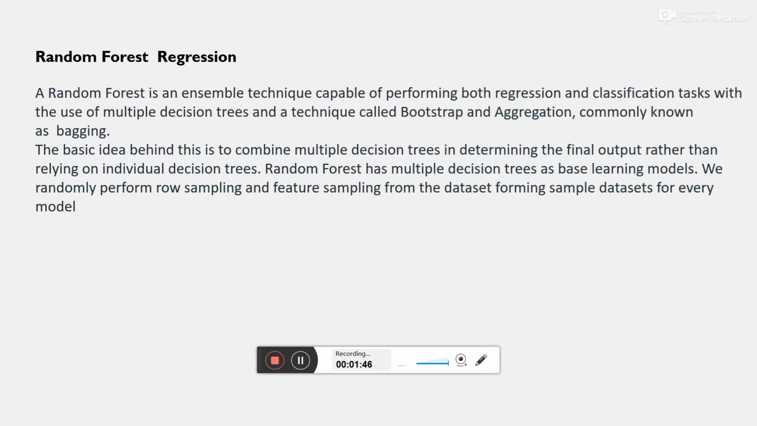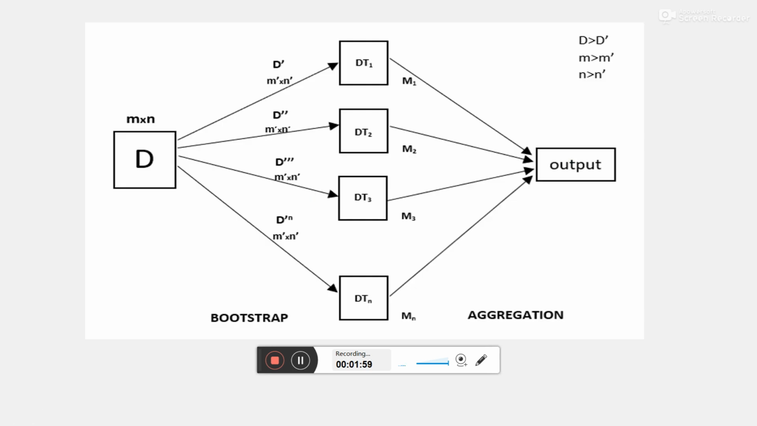As the name suggests, in random forest there are a random number of decision trees, and based on that, the decision trees make the prediction. We'll see how. See this diagram. Here D represents my original dataset of size m by n. M is the number of features and n is the number of records, or number of rows, in the dataset.